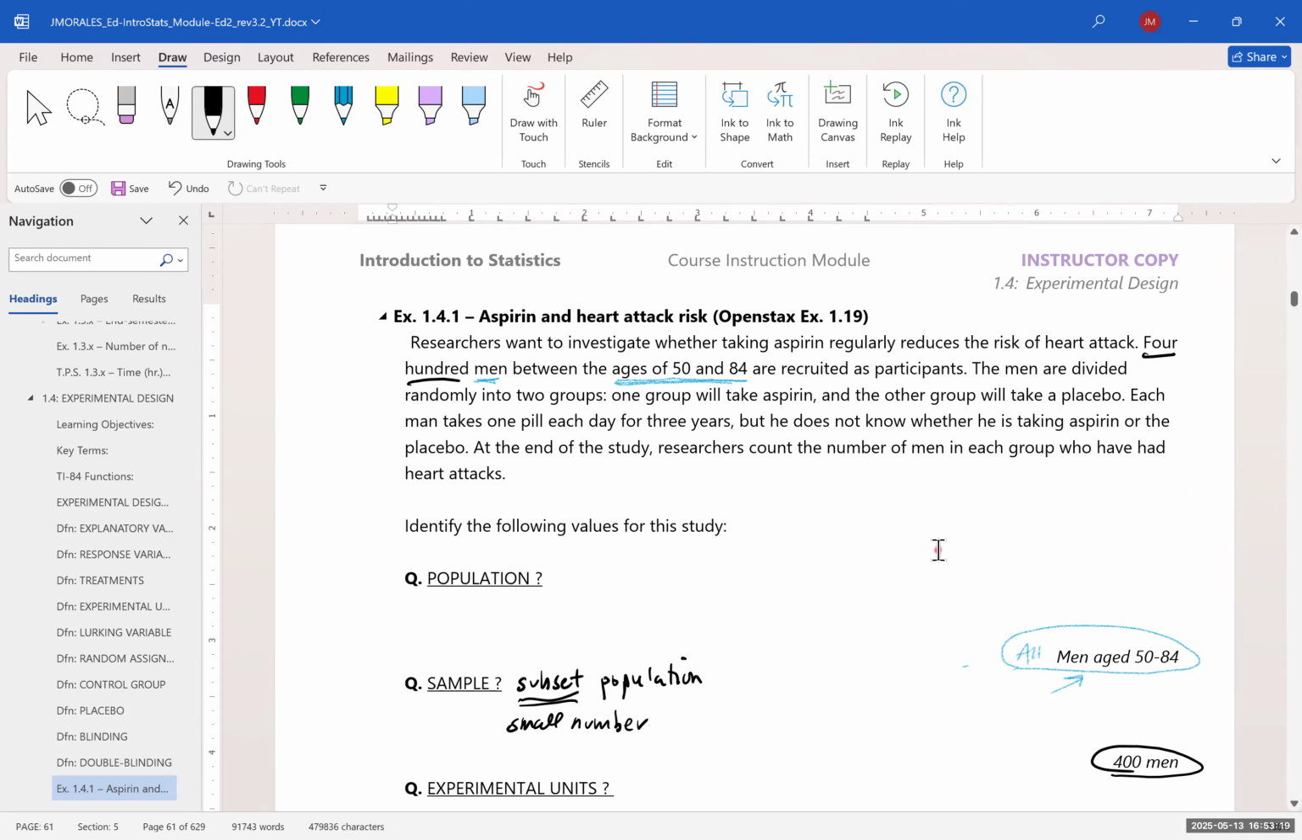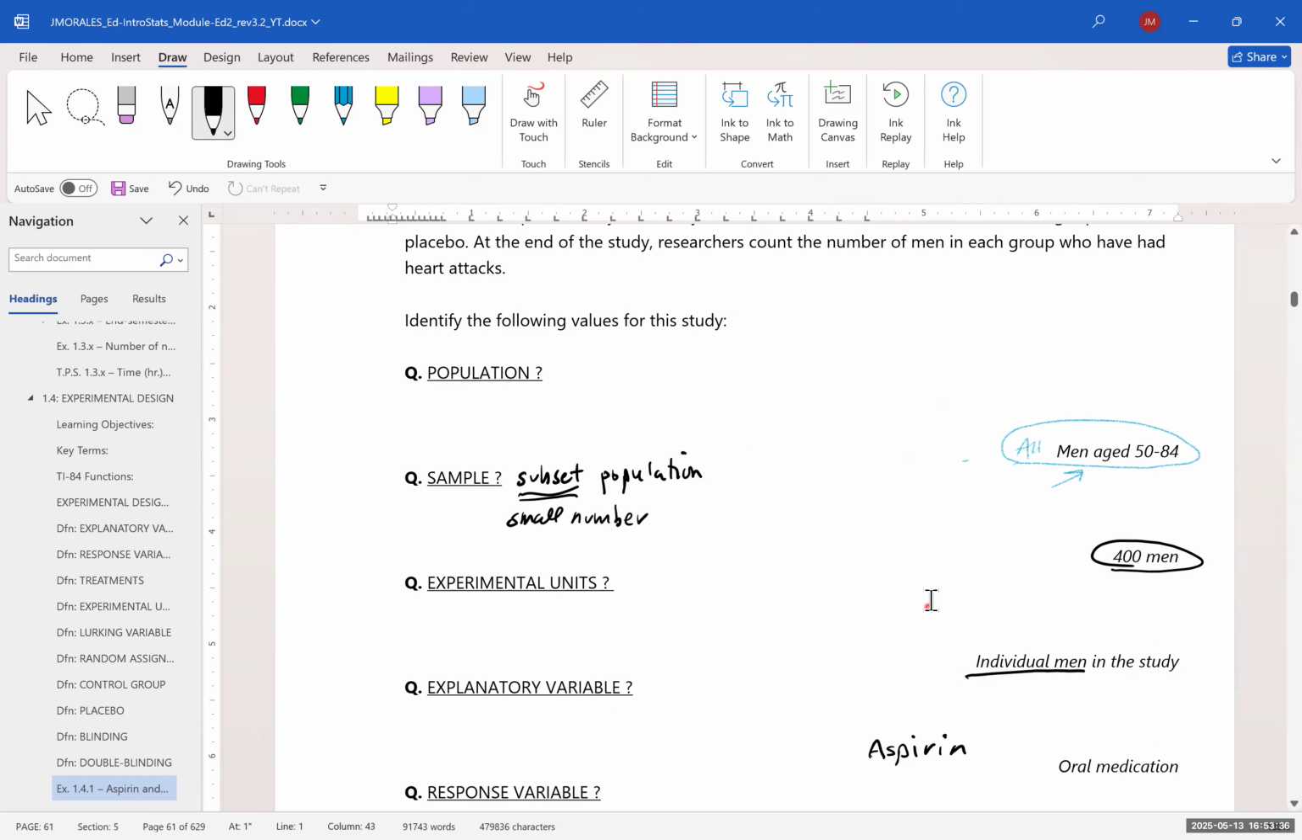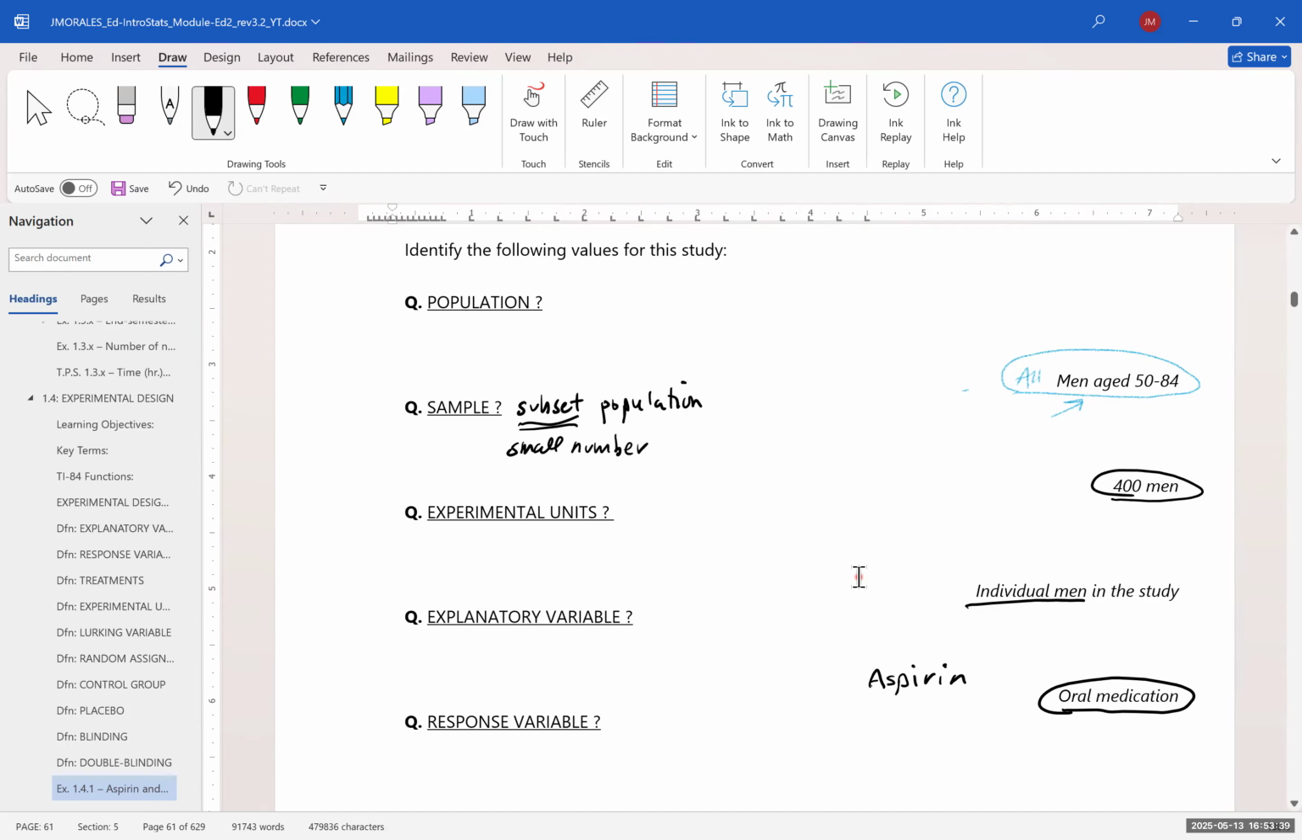Let me see here. I want to investigate whether taking it regularly. Men are divided randomly into two groups. One group will take aspirin and the other will take a placebo. So in this problem, we just know that they're taking aspirin, but they could have had some of them taking a low dose of aspirin, and low, what does that mean? I'm just guessing. Let's just say that that's 10 milligrams. I'm not in the health profession, so this could be really low and really bad.